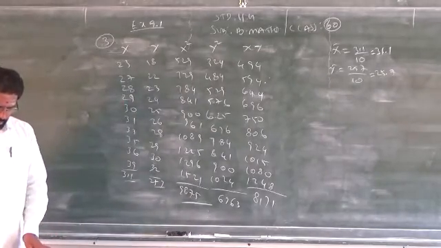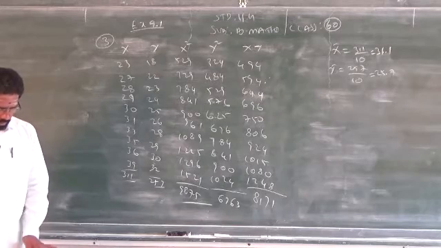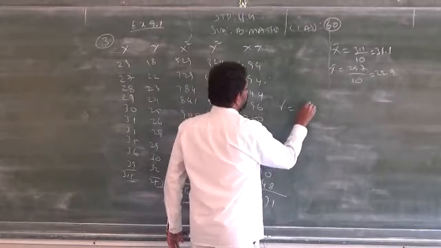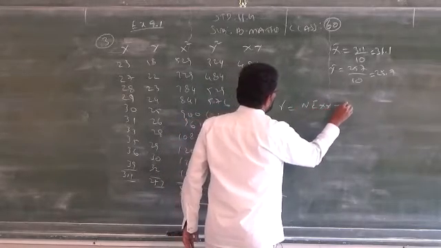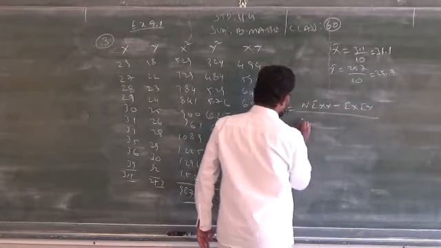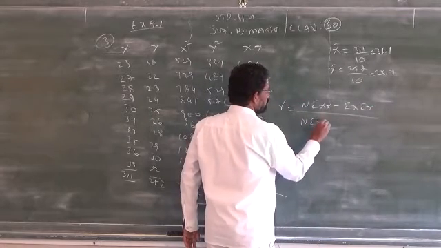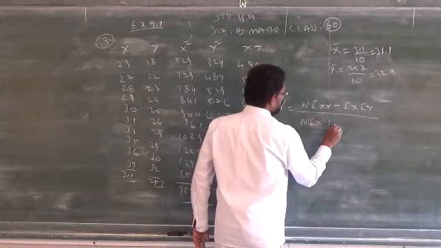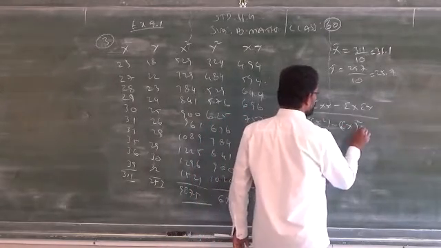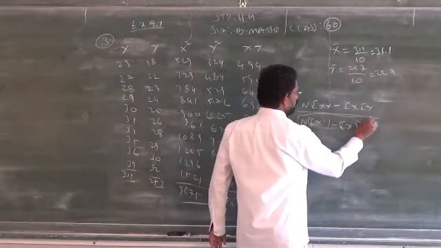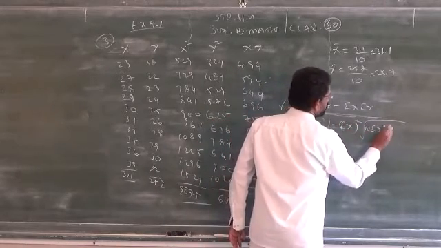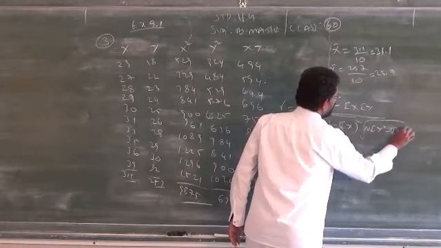The second formula we have, n into summation xy. The correlation is equal to n into summation xy minus summation x summation y, by the root of n into summation capital X square minus summation x the whole square, into n into summation capital Y square minus summation y the whole square.